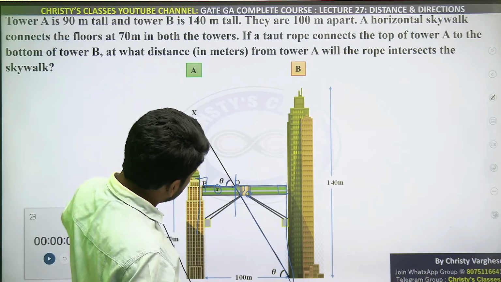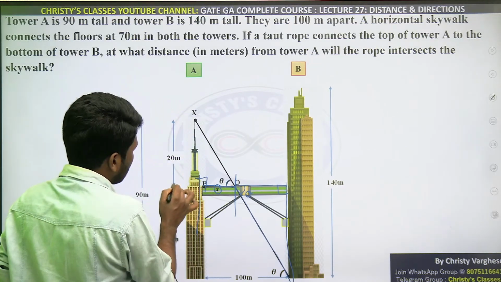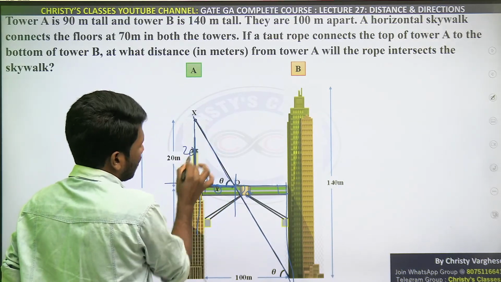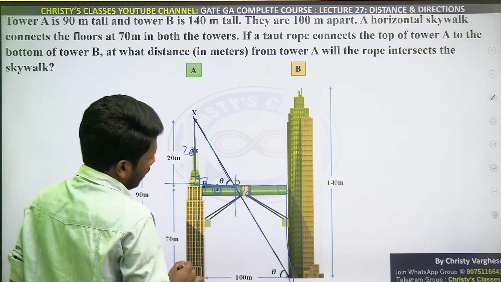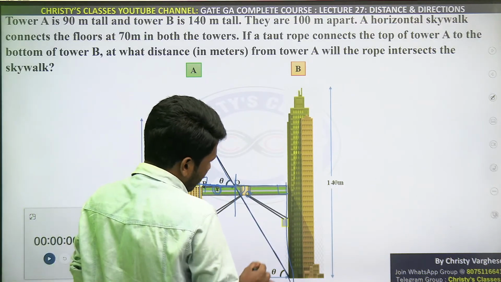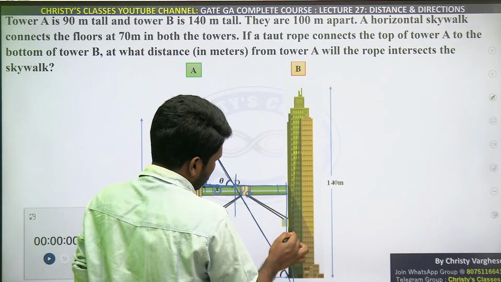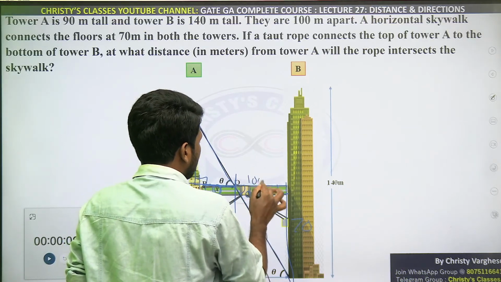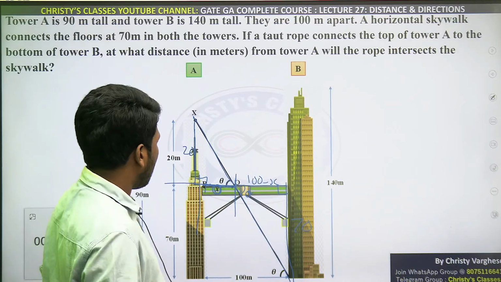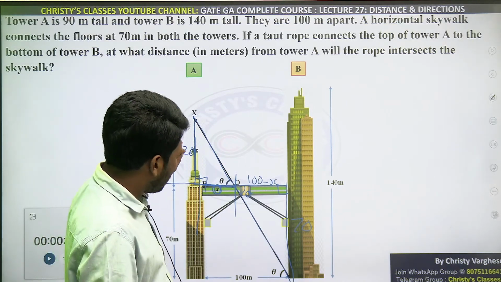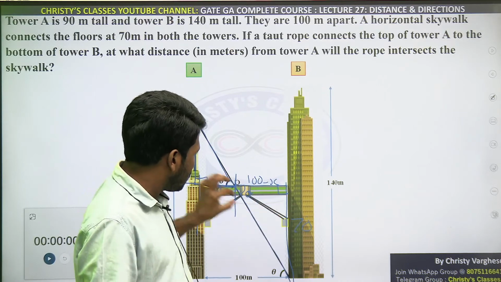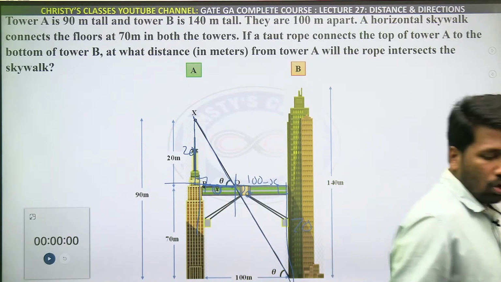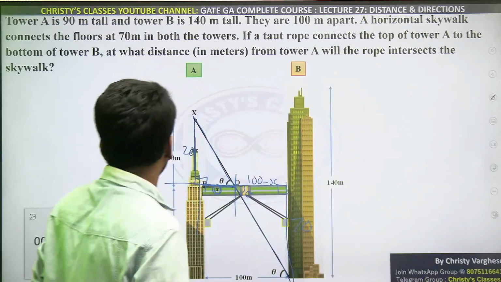So as the triangles are similar, this is 70, so the remaining distance is 20. In triangle XPQ this is 20, this is x, and similarly in this triangle this will be 70. This we can say is 100 minus x. So using similarity, 20 by 70 is equal to x by 100 minus x. Only one unknown is there in that equation. Simplify it or substitute options into it and solve it.